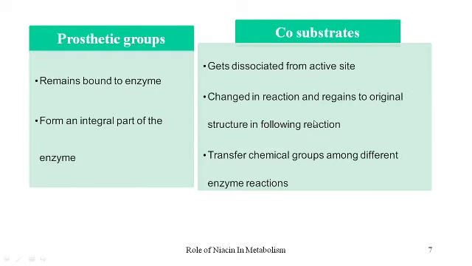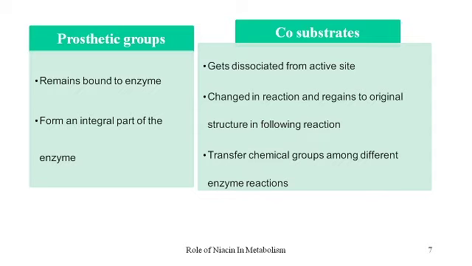As per Trevor and Palmer, he says that the coenzymes can be called co-substrates because, as we've seen in the earlier slide, the figure, before the substrate, the coenzyme binds to the enzyme. And once the substrate is converted to the product, the substrate leaves and the coenzyme also leaves.